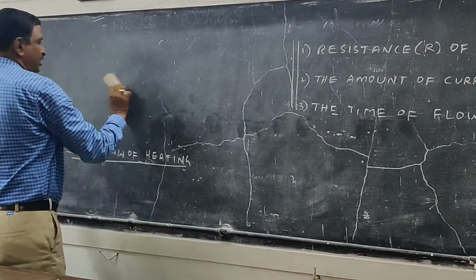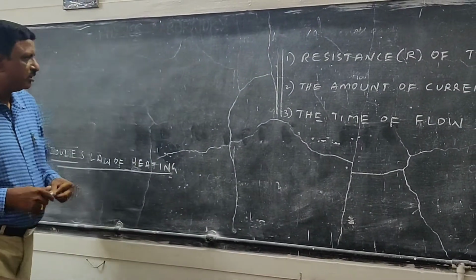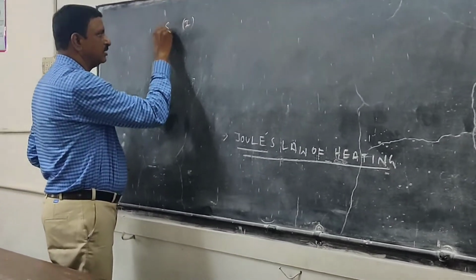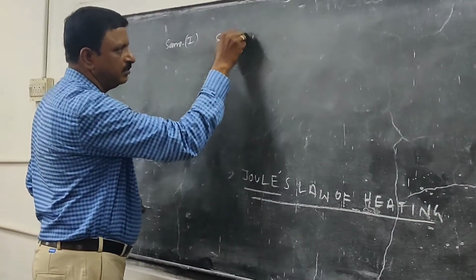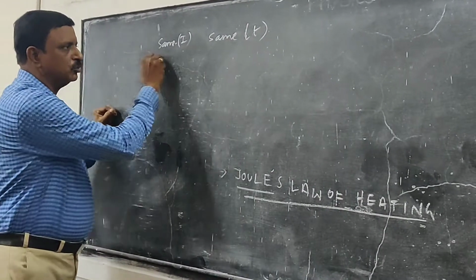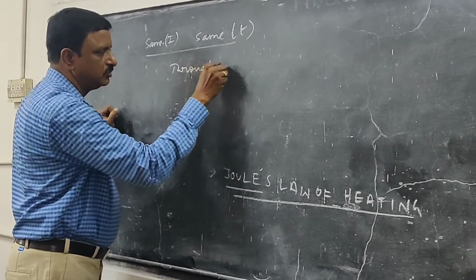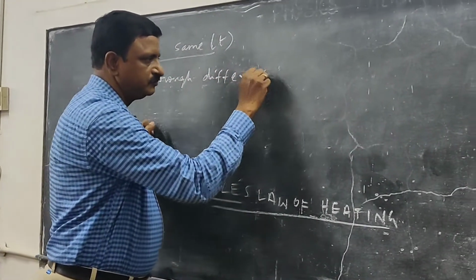First, what did he do? He passed the same amount of current for the same time interval through different coils.